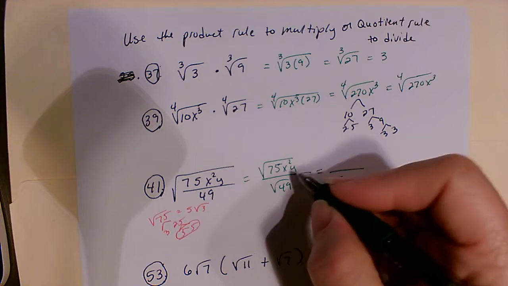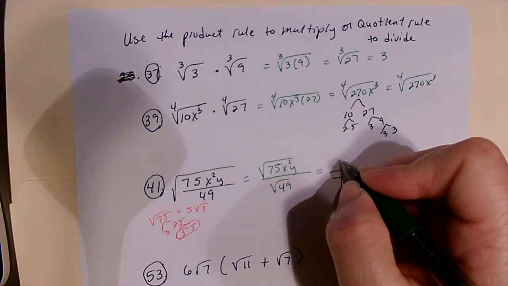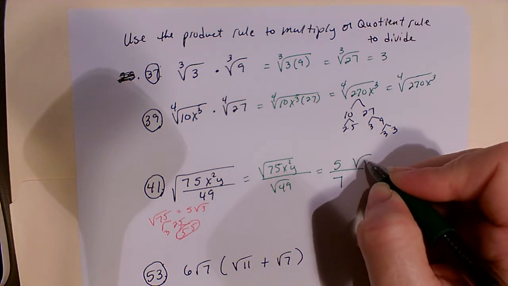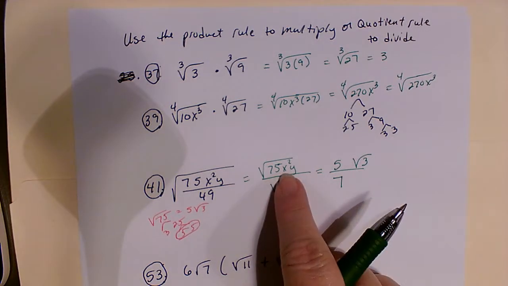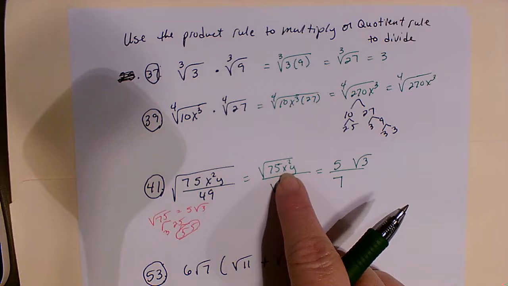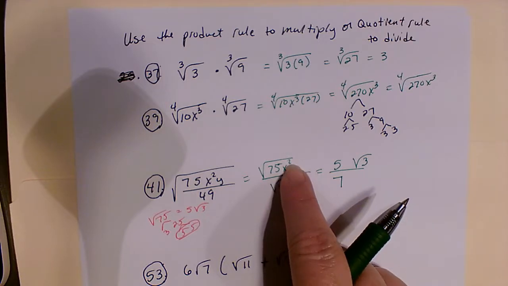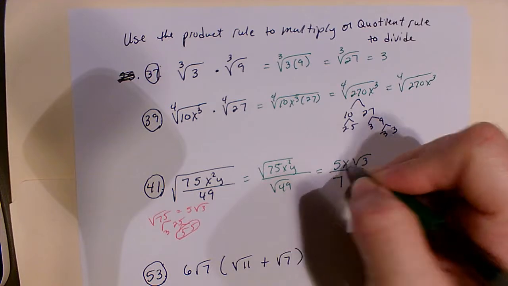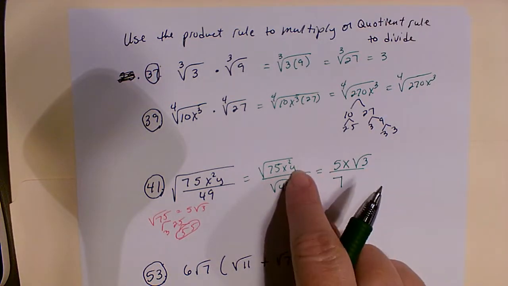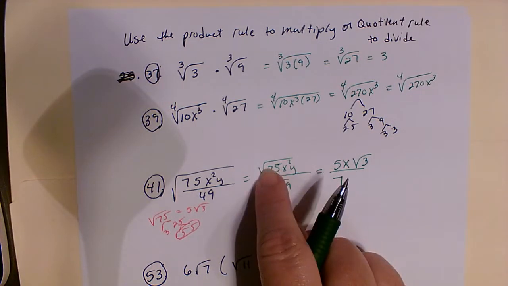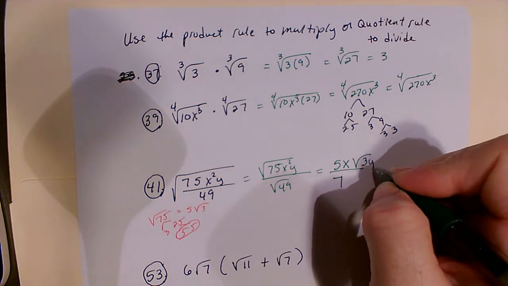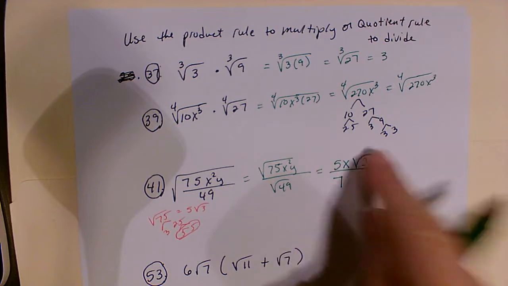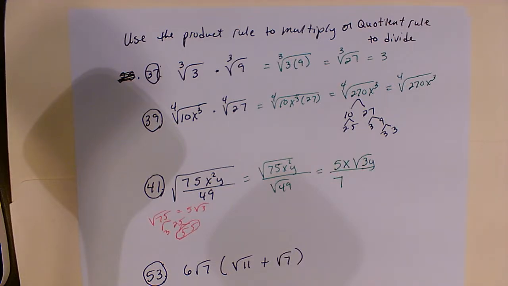Now I have to deal with my variables. For x squared, I have 2 of those, which gets me x on the outside, a group of 2. But on the y, I only have one y. I can't take a group of 2 out of there, so it'll be y on the inside of the radical. And that's not going to simplify any further.